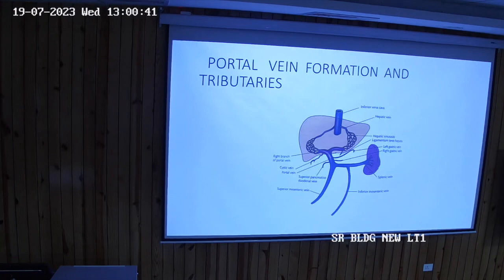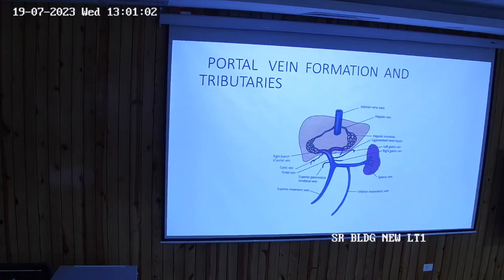फिर para-umbilical vein. Okay, we won't write the ductus venosus and the left umbilical क्योंकि वो fetus में है. You can write in the during the fetal part left में. Otherwise वो tributaries में नहीं गिनेंगे उसे. Cystic vein, which is from the right branch of the portal vein. Okay, what else? याद कर रहे हो?